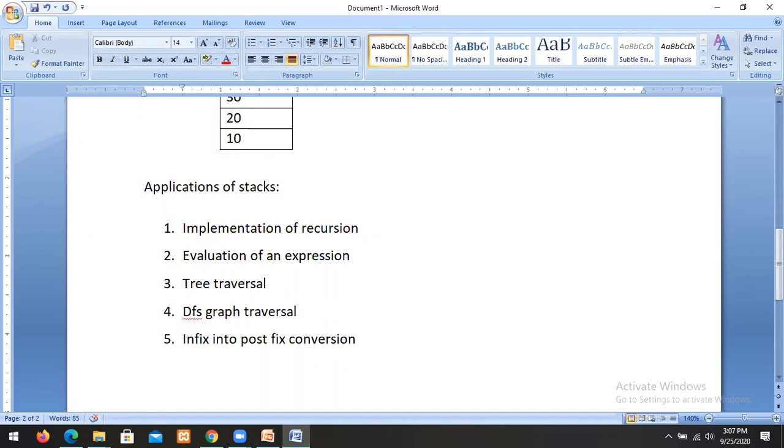Recursion, as we already know, means a function which calls itself. Evaluation of an expression is another application. Tree traversals, graph traversals, infix to postfix conversion. These are all the applications of stacks.